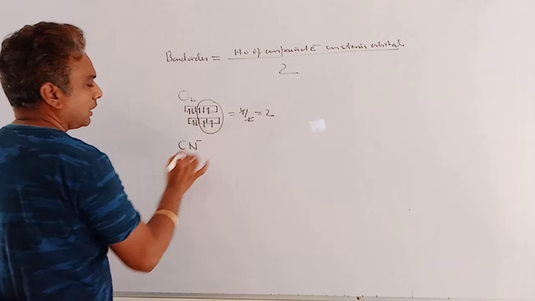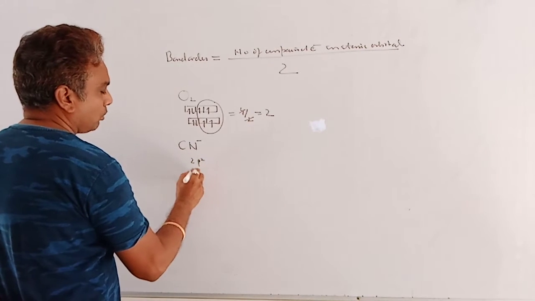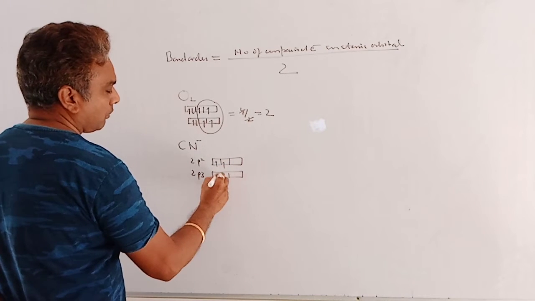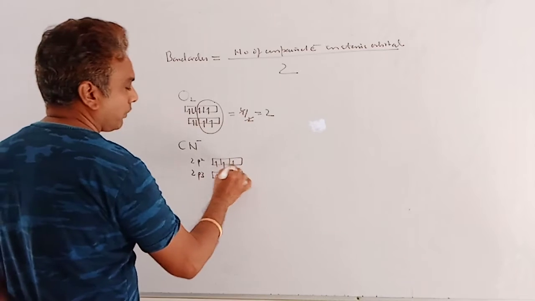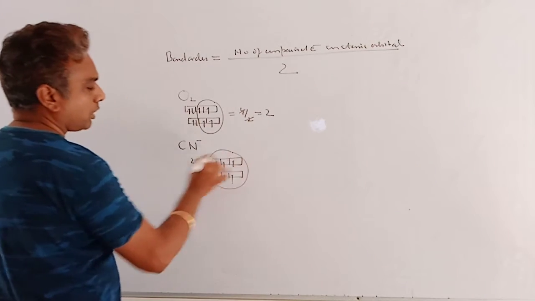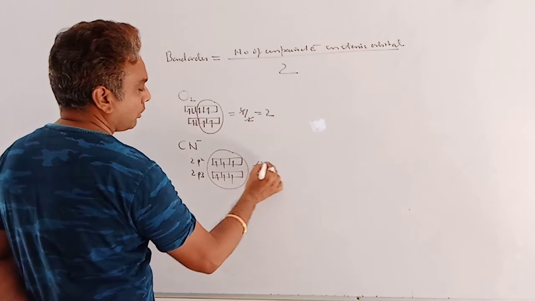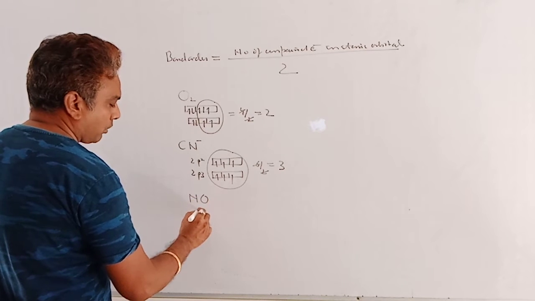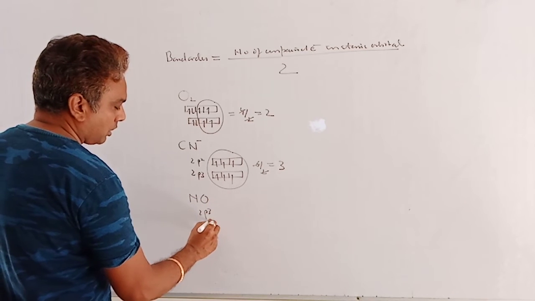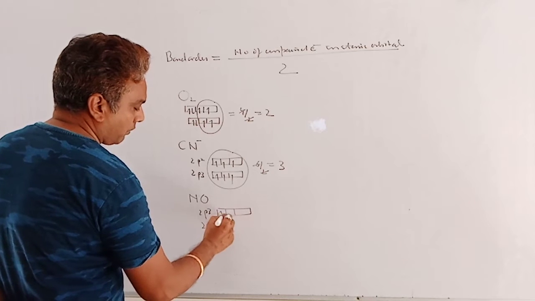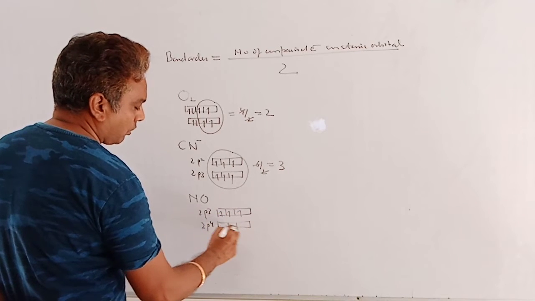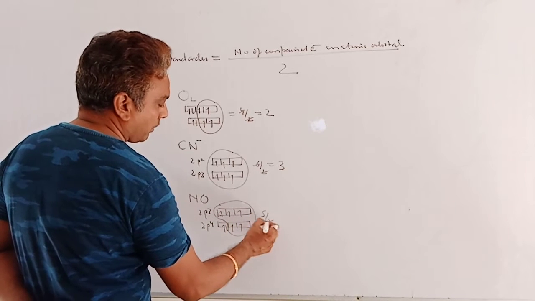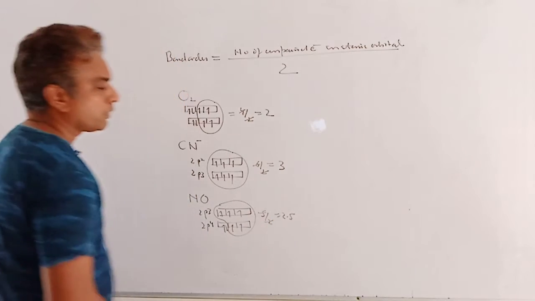Another example, like CN minus. Here carbon is 2p2, nitrogen is 2p3. So we have 1, 2 for carbon and 1, 2, 3 for nitrogen. One negative charge, so the electron enters a vacant orbital. So the total number of unpaired electrons is 6. 6 divided by 2, bond order will be 3. Similarly, in case of NO, nitrogen is 2p3, oxygen 2p4. So 2p3, 1, 2, 3, and 2p4, 1, 2, 3, 4. So the total number of unpaired electrons is 5. Here 5 divided by 2 is 2.5. Clear?